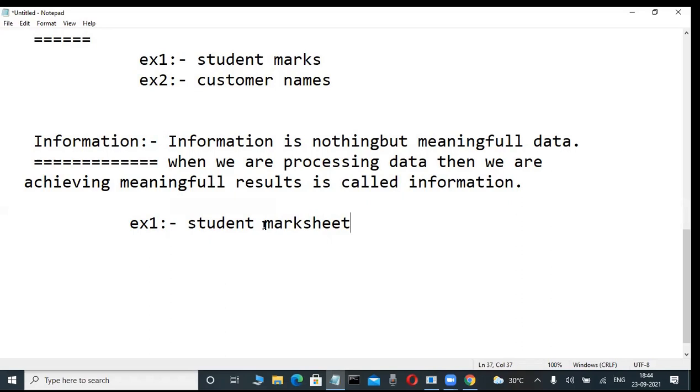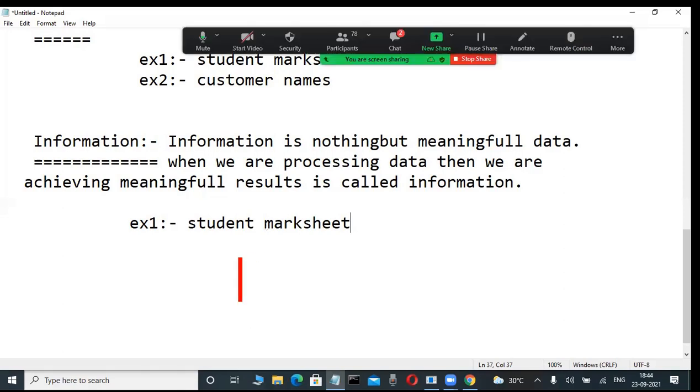My father is a non-technical person. For example, he is a farmer, he doesn't know anything. For example, for sign purpose only, I'm showing this mark sheet to my father only. He's not a technical person. Observe it here. Whenever he is observing my mark sheet, easily he is understandable. He is a non-technical person also.